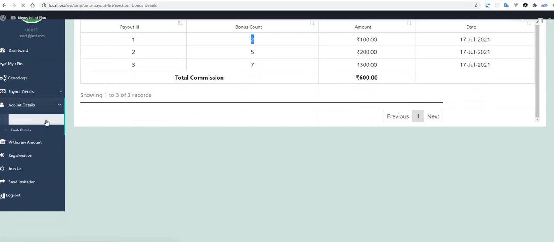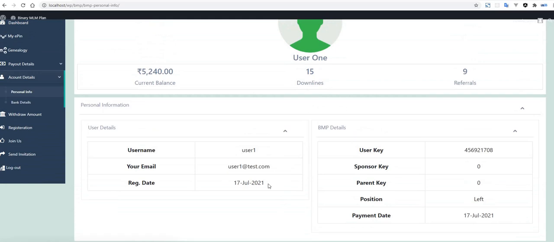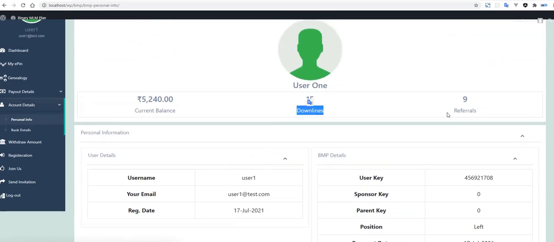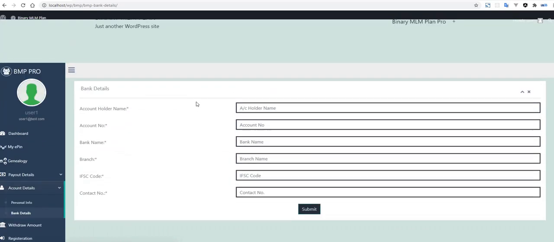Now I am coming to the account information. So this is the account information: what is your user key, what is your sponsor key, what is your parent key, position, payment date, the email ID, how many downlines you have, how many referrals you have, and the current balance you have. This is the bank detail basically. Without filling in this bank detail information, the member could not request a withdrawal of the money anyhow. So that is the important part here.